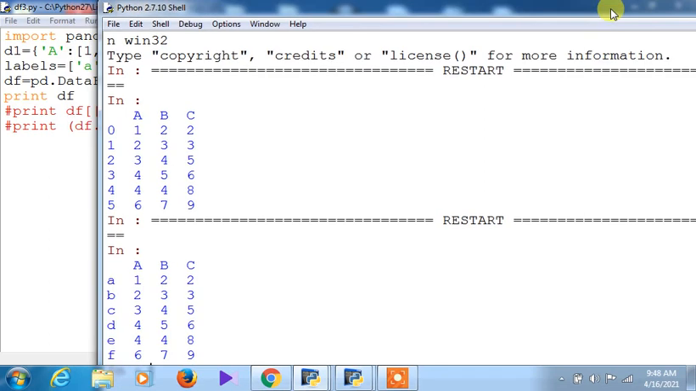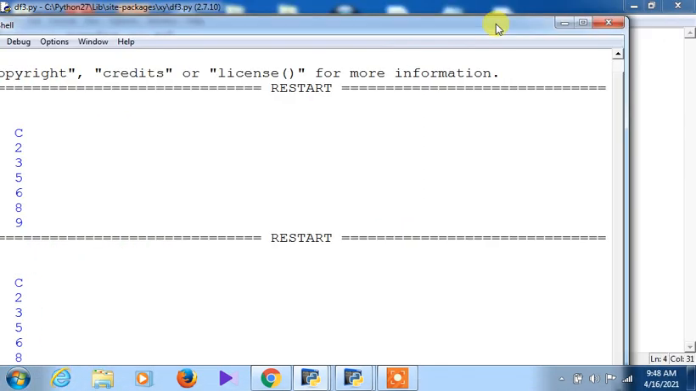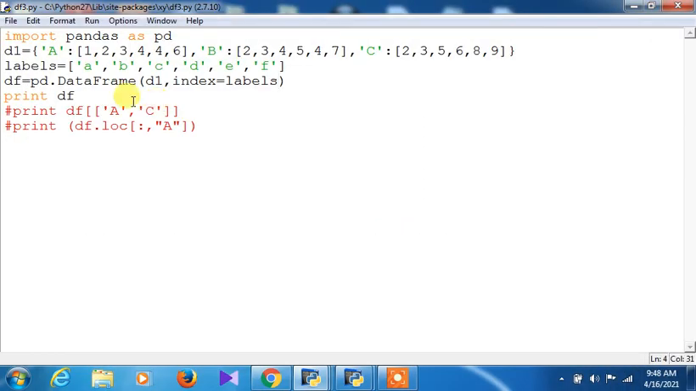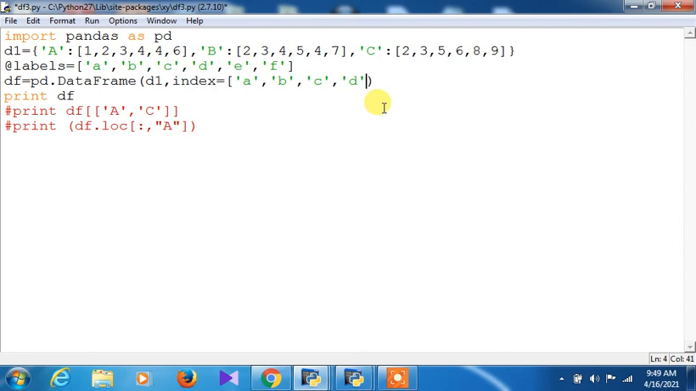Okay, so whenever you are taking something, it can be taken in another way also. Suppose you don't want to take the levels alone in this way, and instead you want to write the index in this way. So index equals, also you can give out here, a comma B comma C comma D comma and then F.